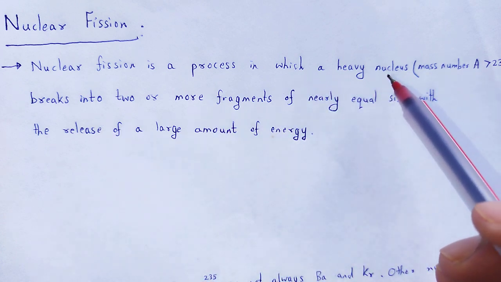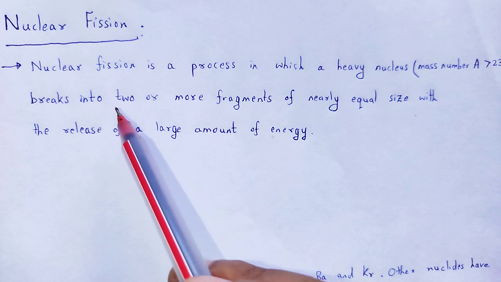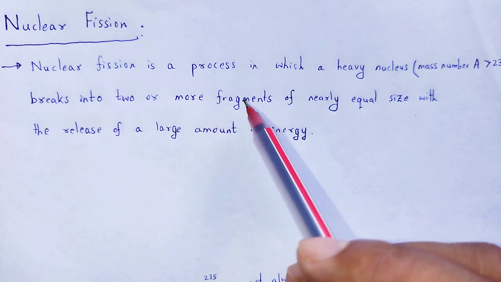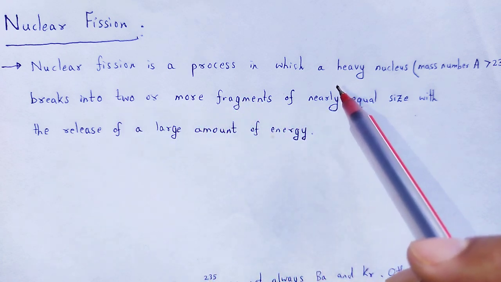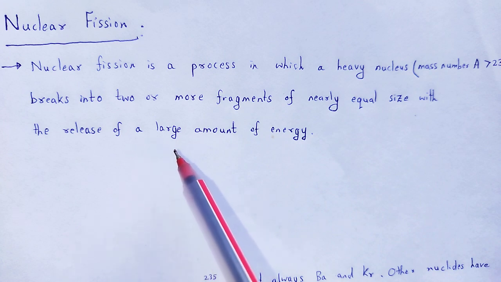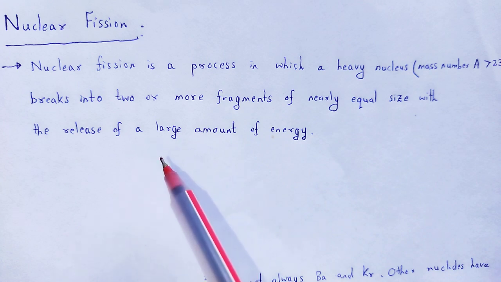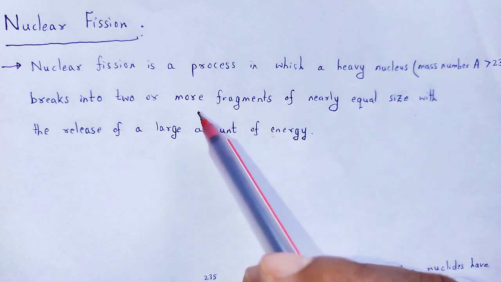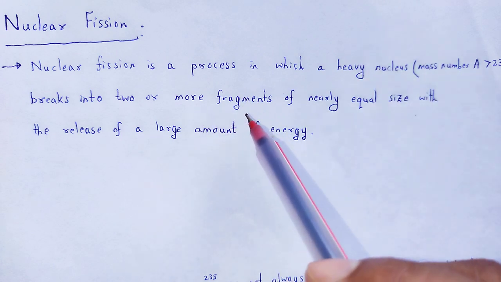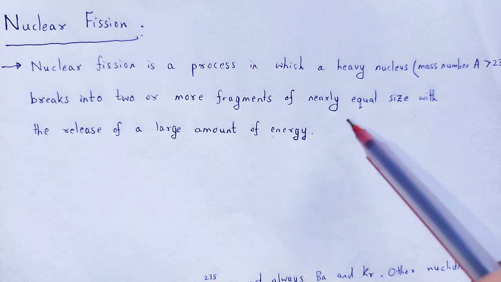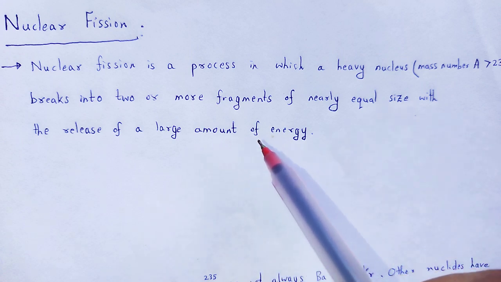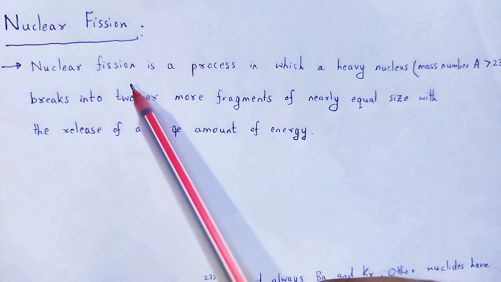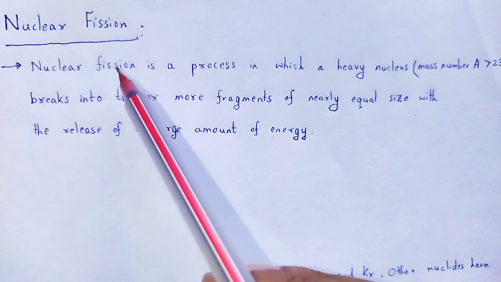That heavy nucleus breaks into two or more fragments of nearly equal size with the release of a large amount of energy. A heavy nucleus breaks into fragments of lighter nuclei with the release of a large amount of energy. That type of nuclear reaction we call fission.